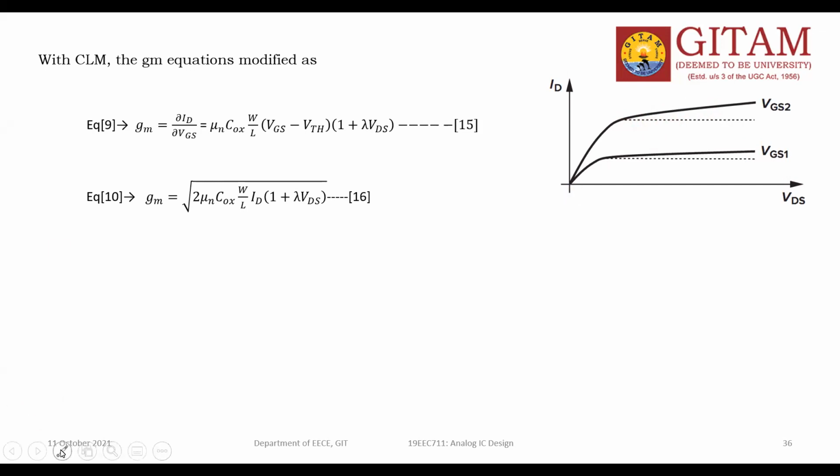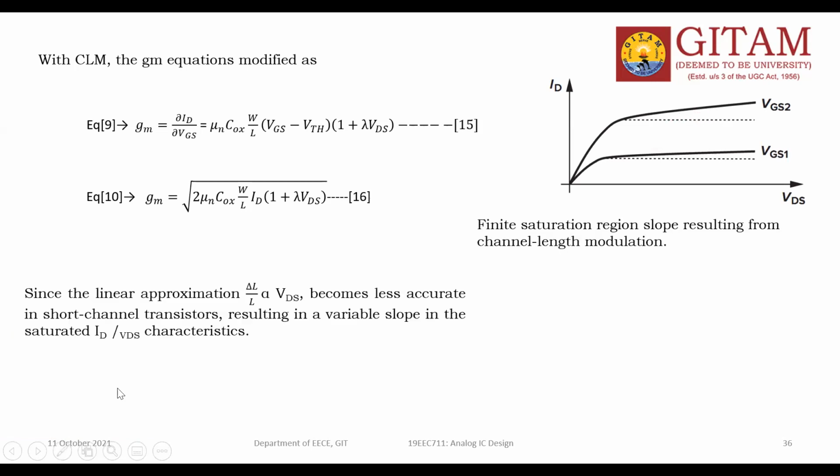That is one point we must note down. If you take this one, this is the change in x, this is the change in y, so there is a slope. With this approximation, definitely all the equations which depend on the channel length will change.